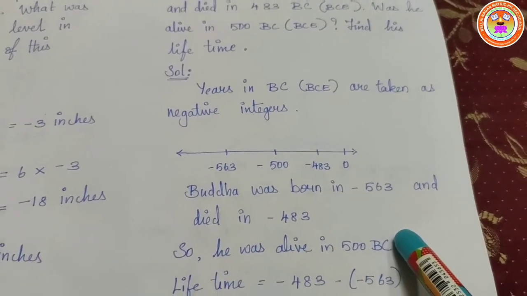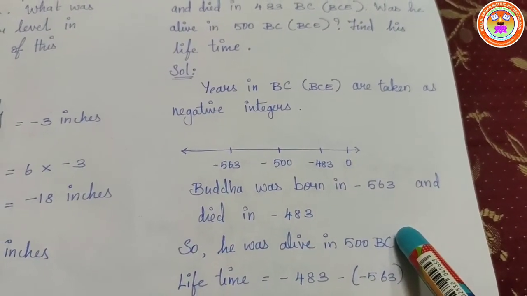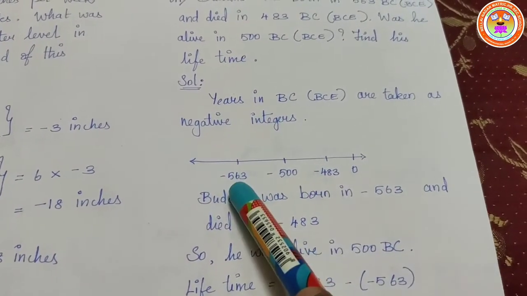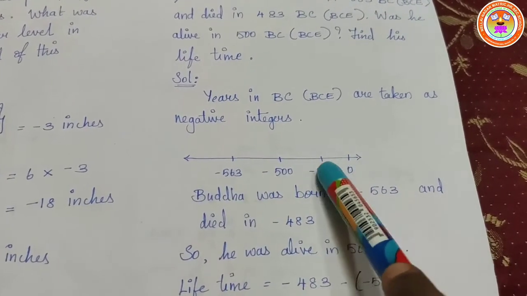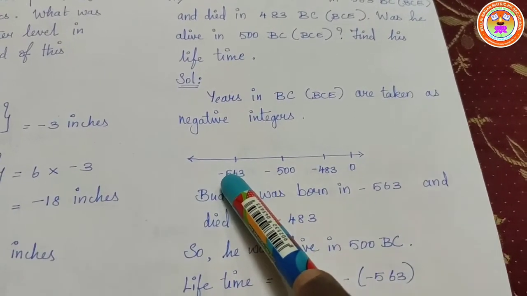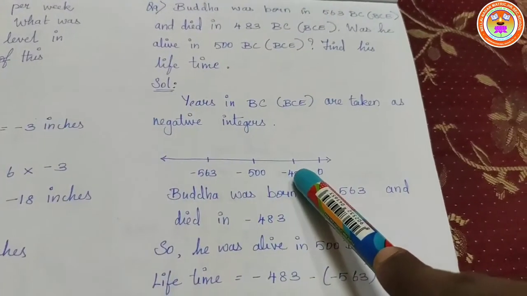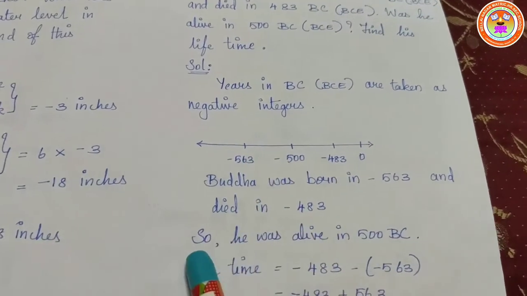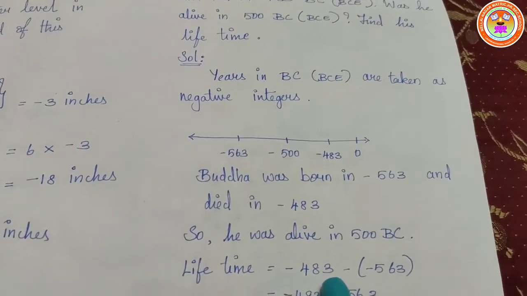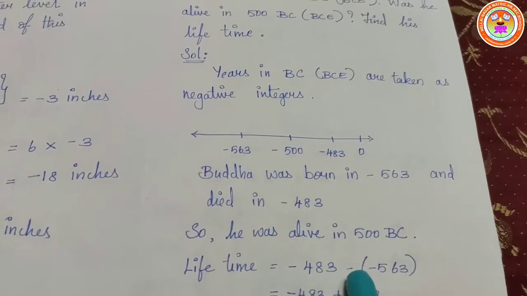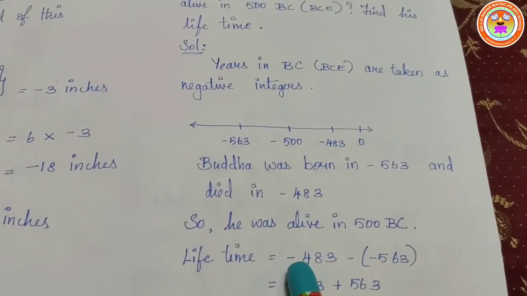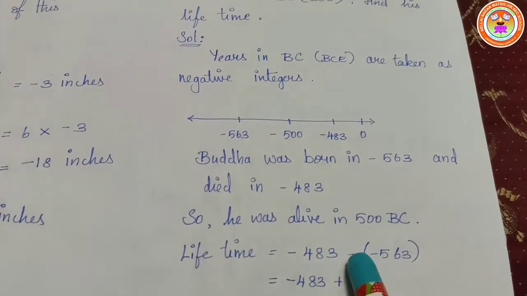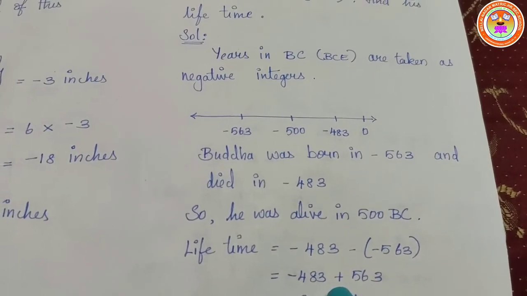Now I have to find his lifetime. How will you find his lifetime? I'm going to take the greater number minus the smallest number. According to this, this is my greater number and this is my smallest number. So I'm going to take minus 483 and subtract minus 563. Lifetime is equal to minus 483 minus of minus 563. So keep the 483 as it is with minus. Minus of minus will become plus.